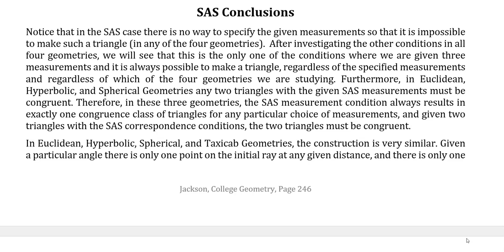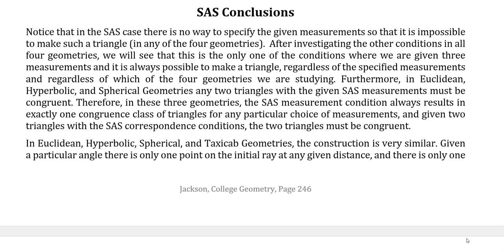Jackson back again. So in the last few videos, we've been looking at exploring the side angle side, or SAS, scenario in different geometries: Euclidean, hyperbolic, spherical, and taxicab. And one of the things that we found was that it works for Euclidean, hyperbolic, and spherical geometries. In other words, in those geometries, it was enough to guarantee congruence of triangles, but not in taxicab geometry. So let's go over some of our conclusions here that we should have seen from looking at these investigations in the last couple of videos.